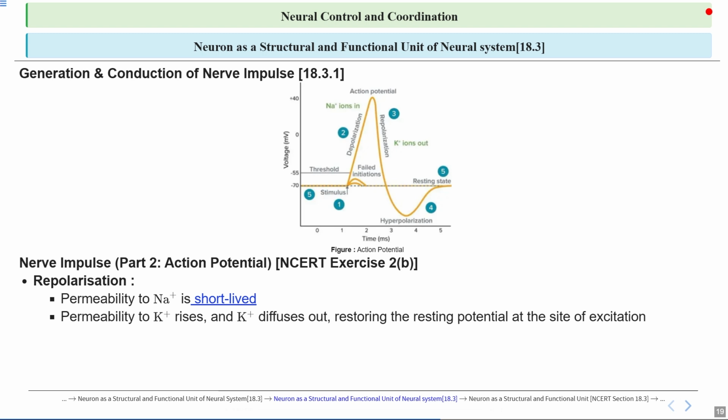So, what it is saying is that when excitation occurs, permeability to potassium ions increases and potassium diffuses out of the cell, moving down its concentration gradient. Now, this outward movement restores the negative charge inside the cell, bringing the membrane potential back to its resting state. Now, the process is driven by diffusion, not active transport.